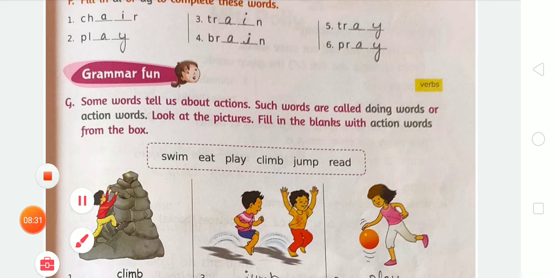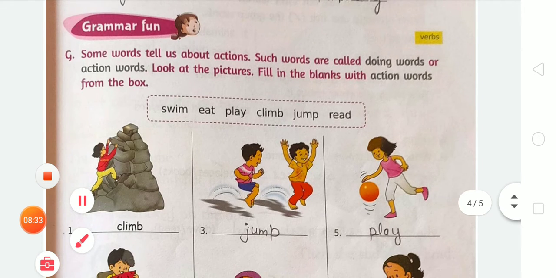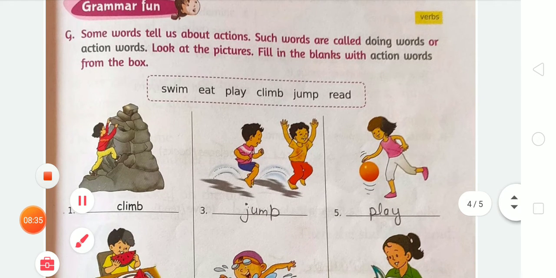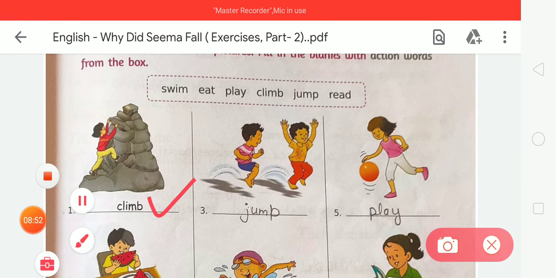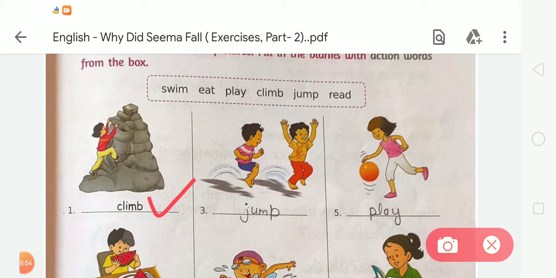So look at the picture. Fill in the blanks with the action word from the box. Students, here some action words are given in the box. You have to choose the correct one according to the picture, and write it down. As you can see, the first has already been done for you. The first activity is climb. This action is called climb. So here we have to write CLIMB, climb.